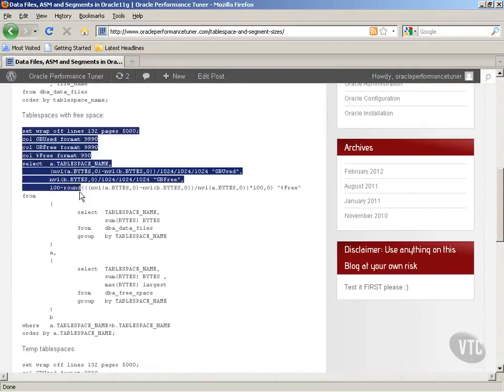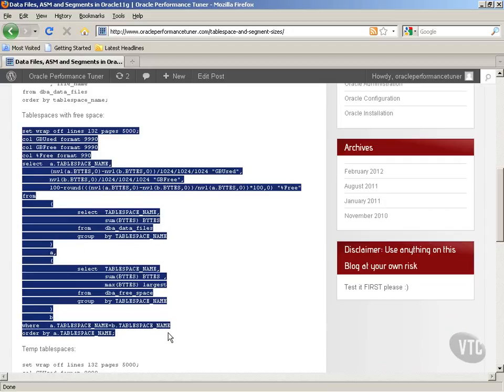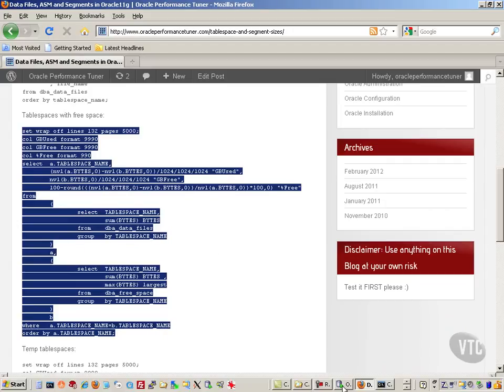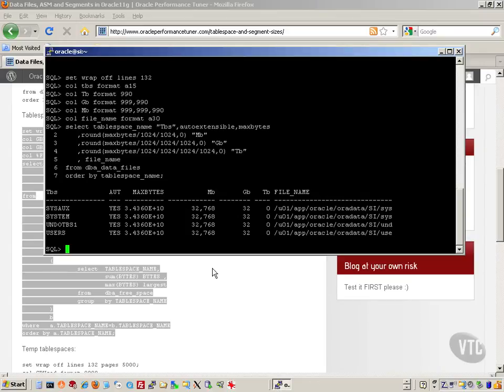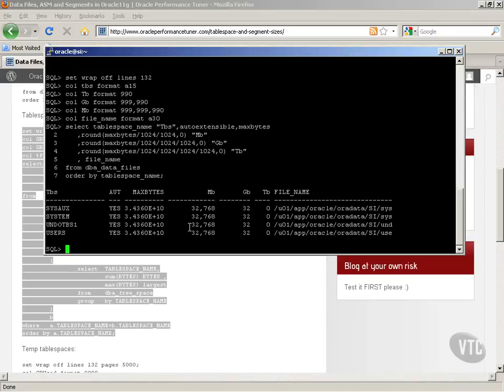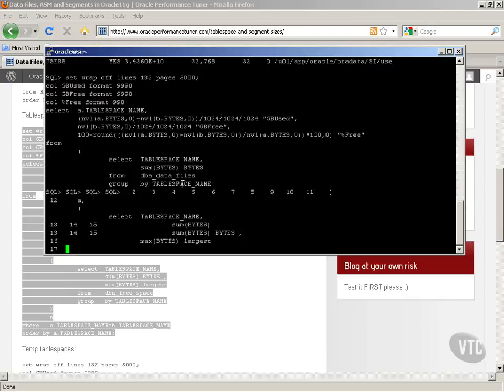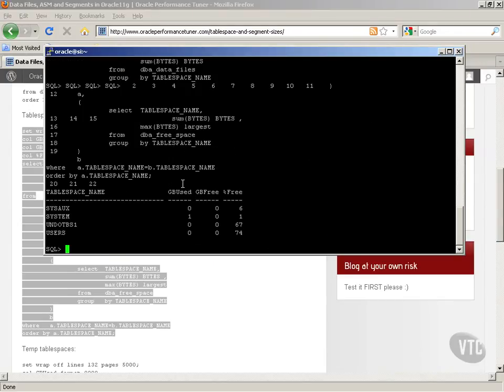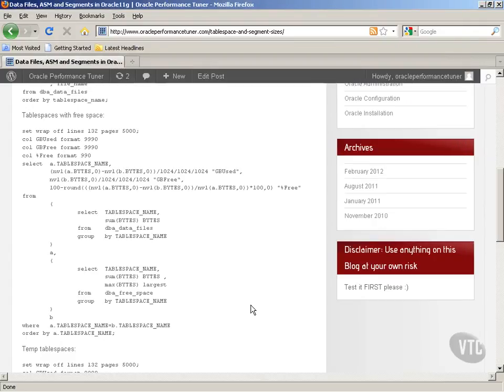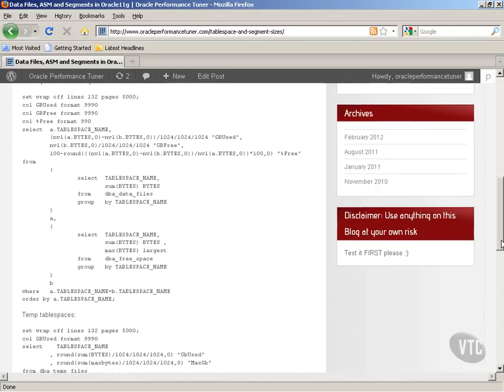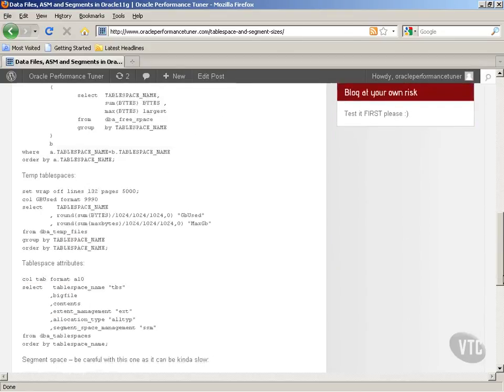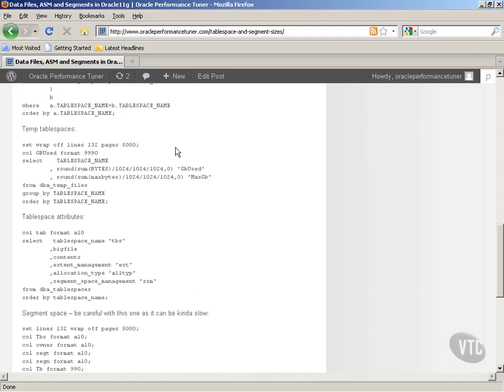I could use this query and run this in SQL*Plus. Now this query might take a long time to run in a very busy database. So what we'll do is go to here, left click with the mouse on this window, right click, and it will run that query. That's pretty fast because there's nothing going on in this database. It gives me a picture of how much space I've got free in the different tablespaces. Very useful in a really busy database where you need to watch the space.